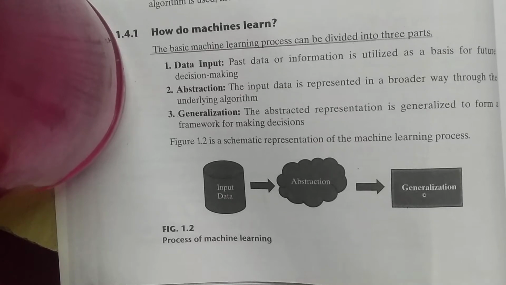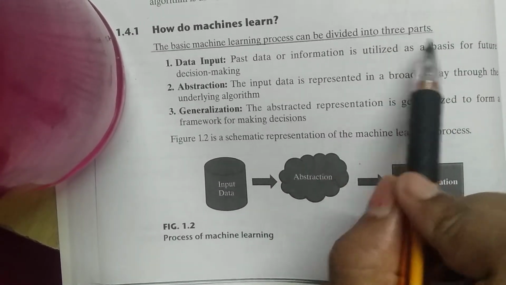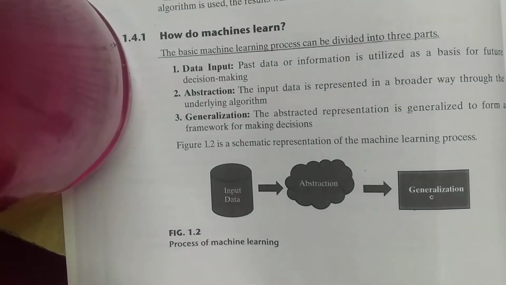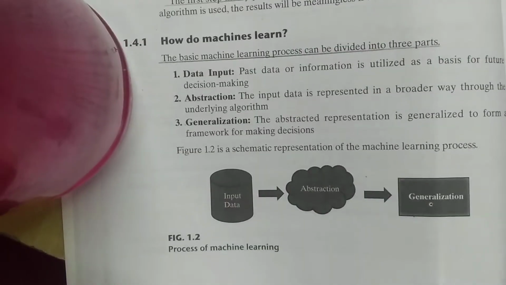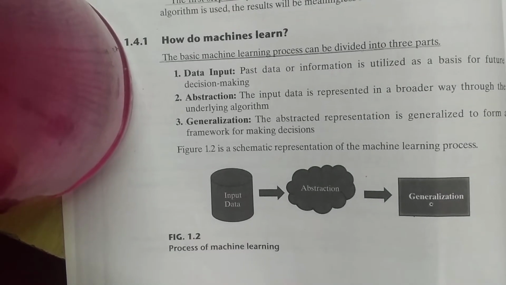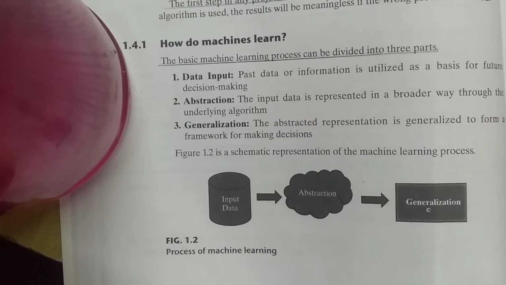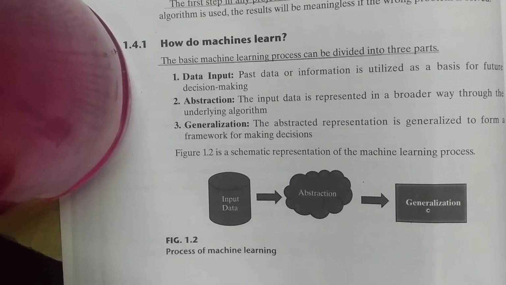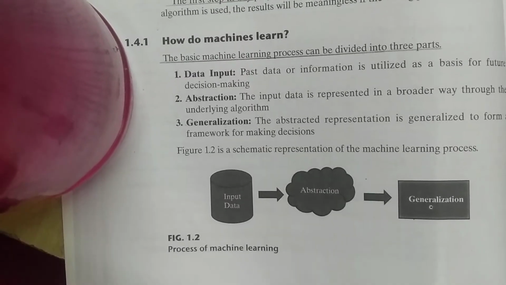So here the basic machine learning process can be divided into three parts: data input, abstraction and generalization. What are they? Basically by data input we mean that the past data or information is utilized as a basis for future decision making.